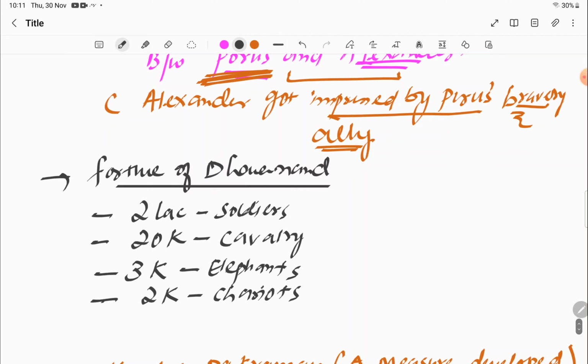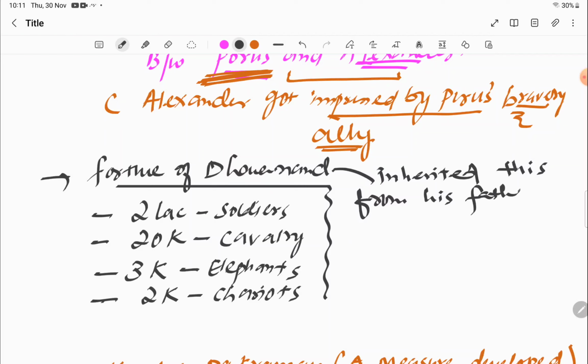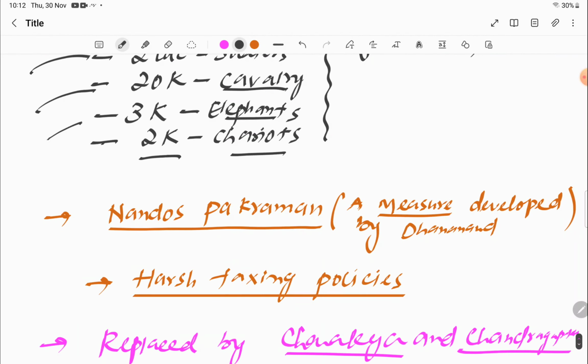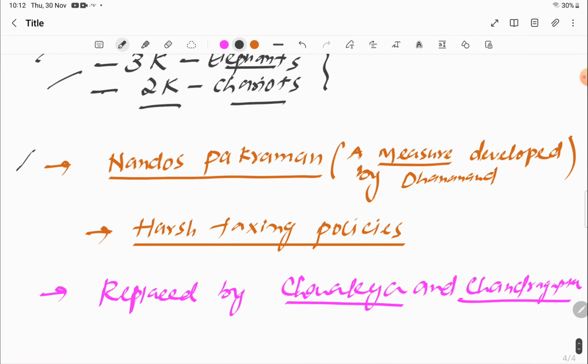Then as I already told you, the Nanda empire or Nanda dynasty is considered one of the richest dynasties in history, and they had a lot of fortune. As you can see, Dhananand inherited this from his father. That was 2 lakh soldiers, almost 20,000 cavalry, almost 3,000 elephants and 2,000 chariots. And this Dhananand is also credited with developing the Nandos Prakraman.